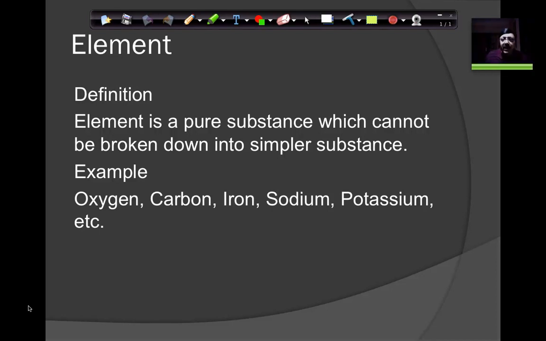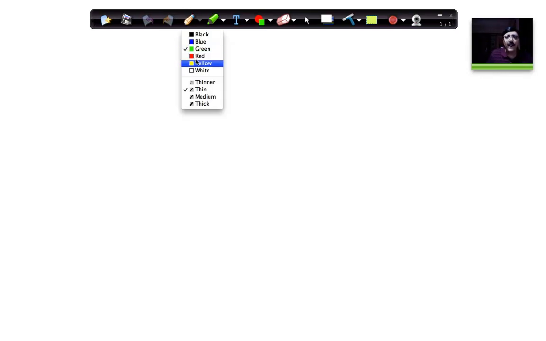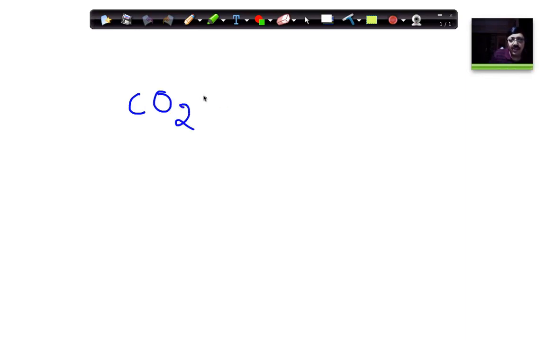Let me explain this a little more. Let's take blue, and let us say that I write CO2, which is the chemical formula for carbon dioxide.